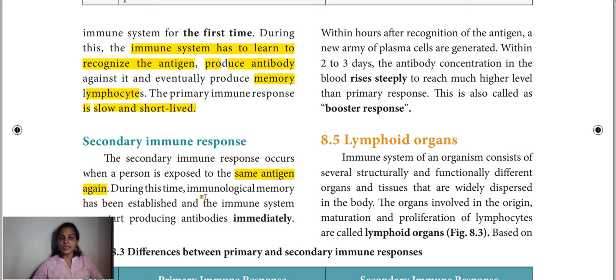So during this time, what will happen? Already it had an experience, so everything is stored in the memory. Immunological memory has been established, and the immune system can start producing antibodies immediately. So we will get recovery much faster. This is the difference between primary and secondary immune responses.